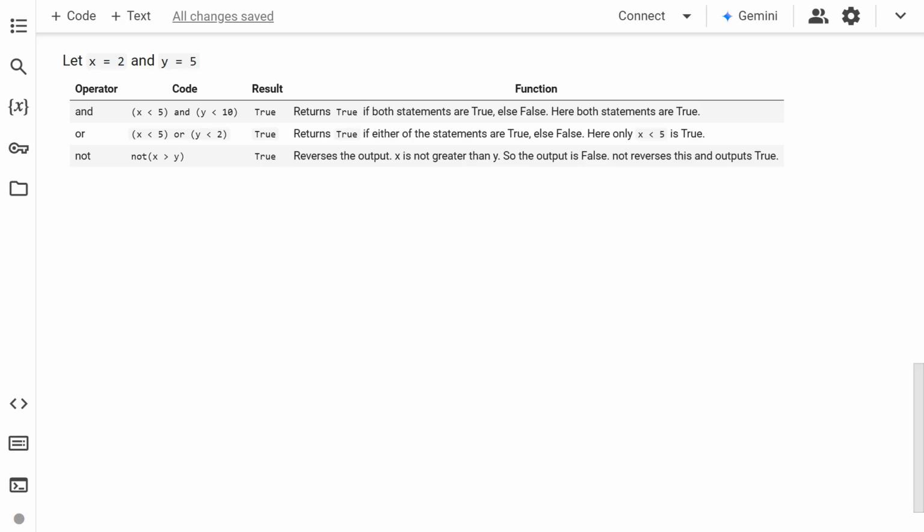As usual, an operation returns true only if both the conditional statements are true. Or returns true if one or both of the statements are true. Not operator reverses the output. Let us look at row number 3. The expression inside the bracket evaluated to false, because x is not greater than y. But the not operator reversed the output, and the final output was true.